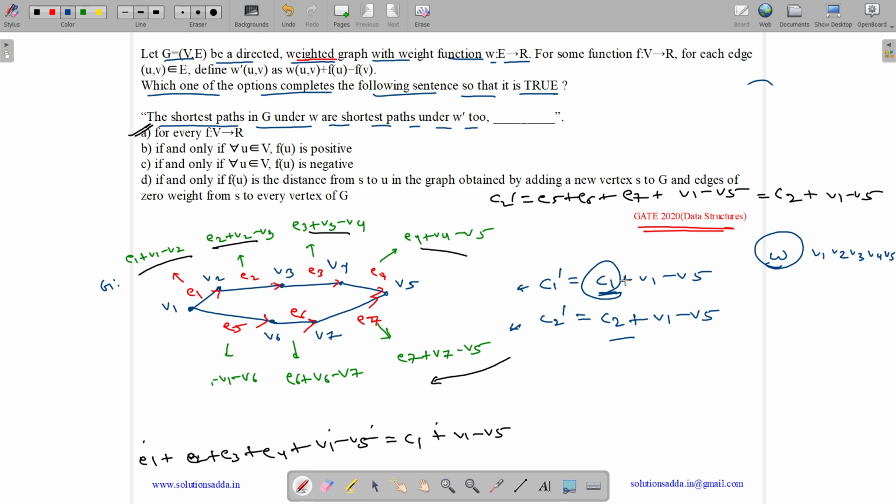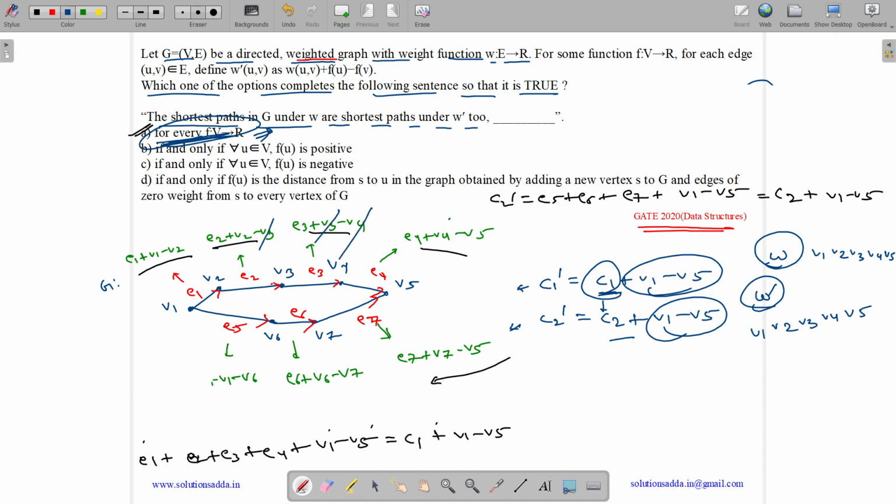Now here also C1 dash will be less than C2 dash because C1 is less than C2, and the added term is the same in both. So the path will be the same. In W dash also we will have the same path, V1, V2, V3, V4, V5. So whatever the vertex function may be, the path will always remain the same because the middle values cancel out.